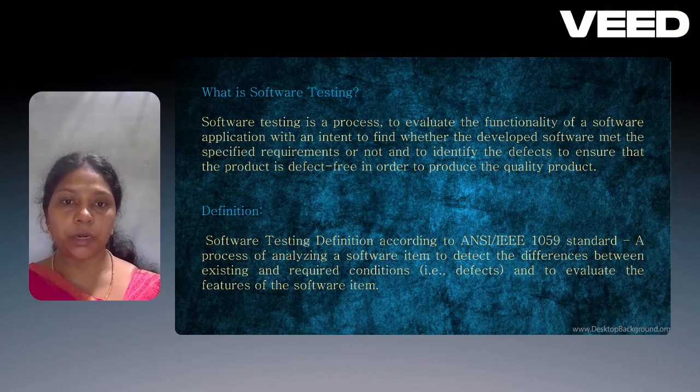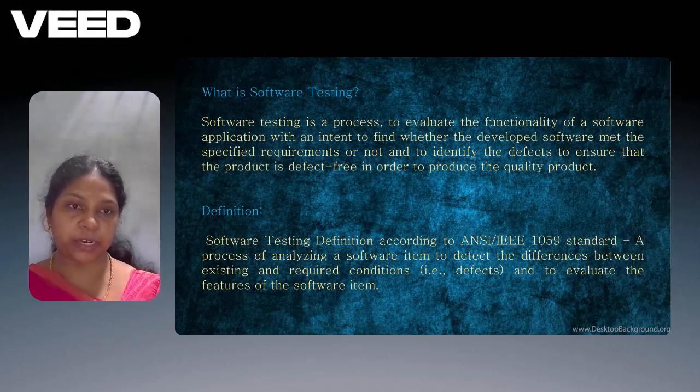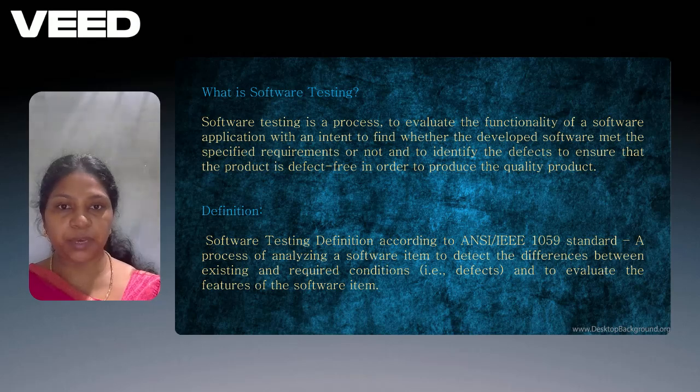Definition. The software testing definition, according to the ANSI and IEEE 1059 standard, is a process of analyzing a software item to detect the difference between the existing and the required condition and to evaluate the features of the software item.